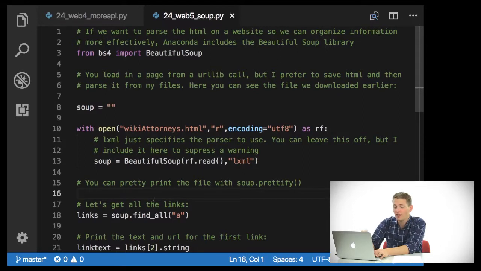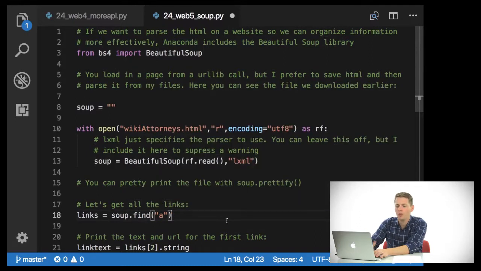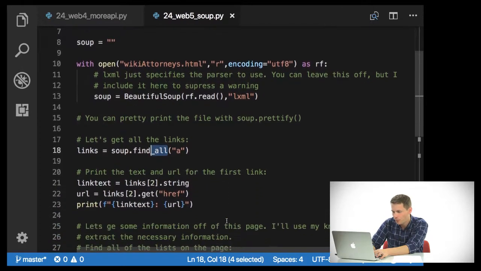But if I want to get all of the links from this page, I can say soup, which is now my parsed web page, find_all('a'). Now you can just use find without the all, but this will only find the first instance of this, and we might want all of the links. So what we can do is print the text and URL from the first link. So what I can do is say links[0].string.